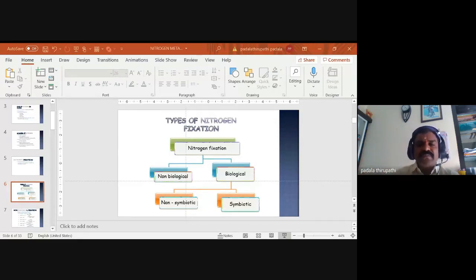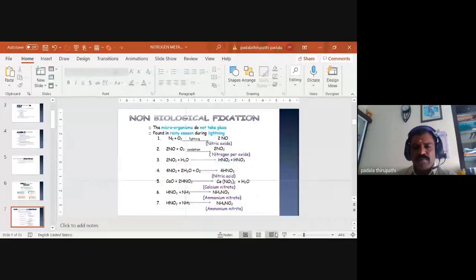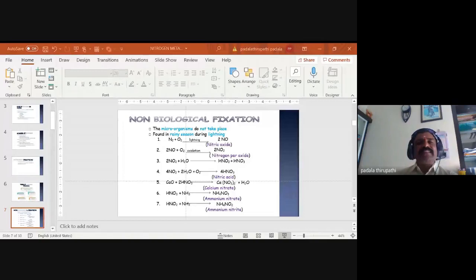related to this fixation. So this non-biological fixation, we can also call as this slide is visible, Amma? Non-biological fixation? No, sir. Okay. Now? Yes, sir. Yes, sir. Okay. Okay. This large ga kanapadutundamma non-biological fixation?